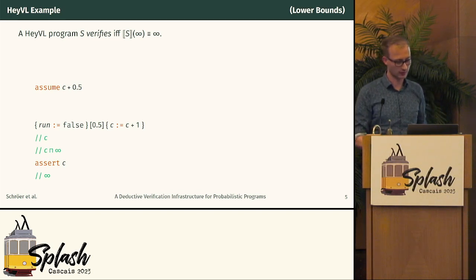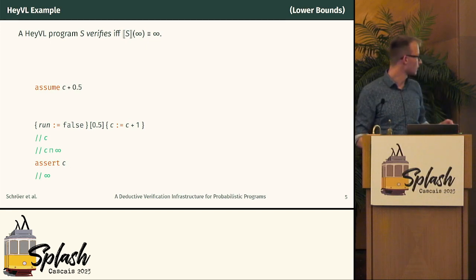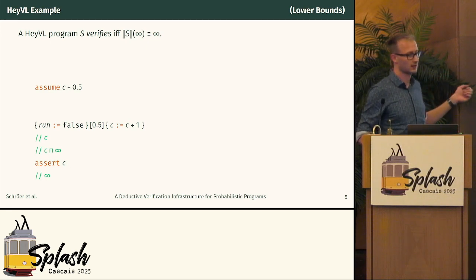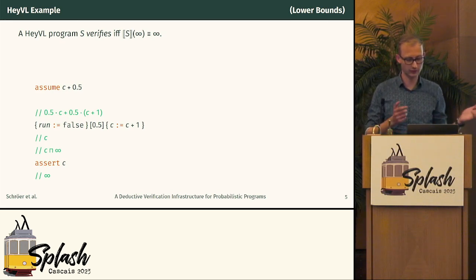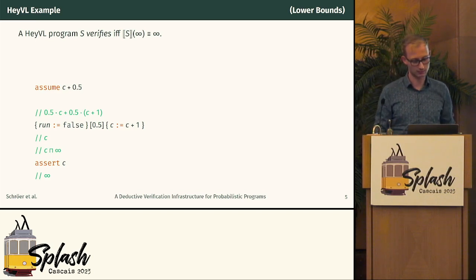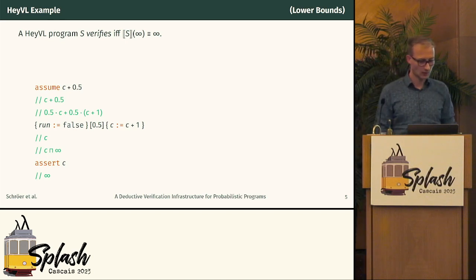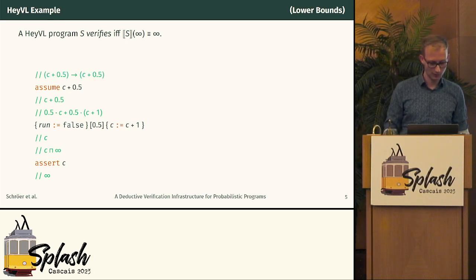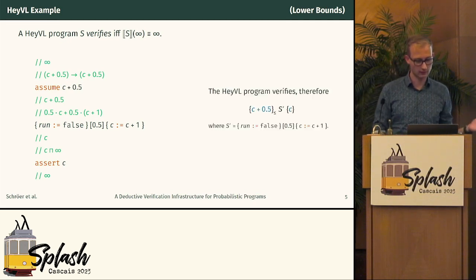So we can simplify. And then we do the probabilistic choice, and the semantics is the expected value of C, which turns out to be 0.5 times C plus 0.5 times C plus 1. So with probability 50%, C is not changed, and with probability 50%, it decreases by 1. We can simplify this, and we get C plus 0.5. And this gives us the implication C plus 0.5 implies C plus 0.5, which means this program verifies.